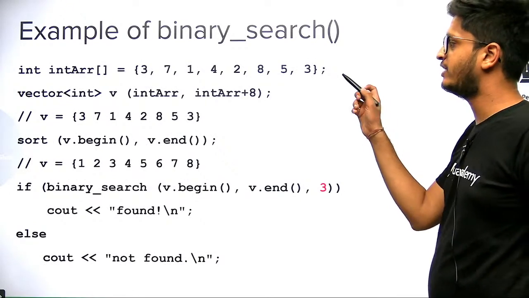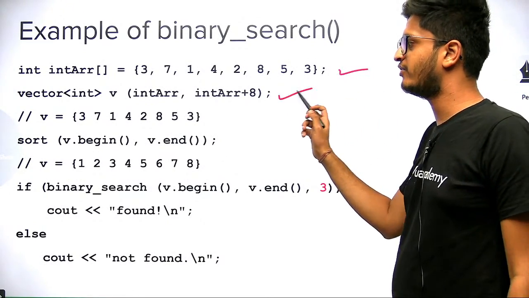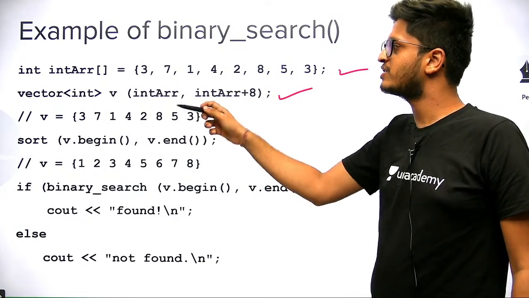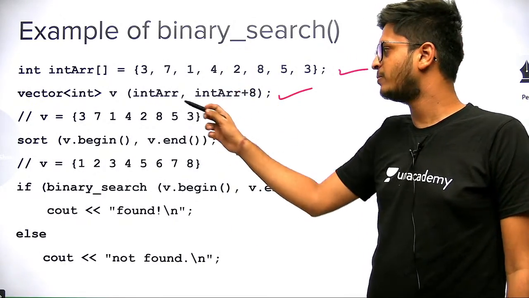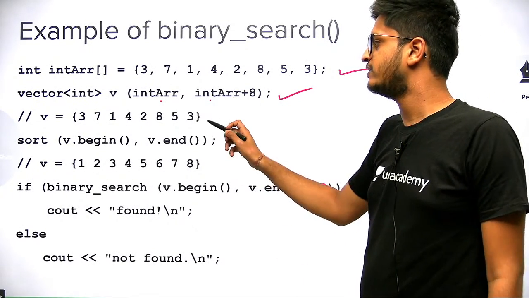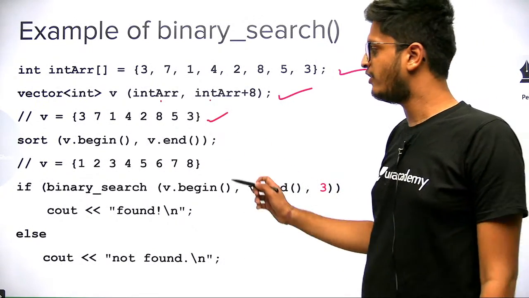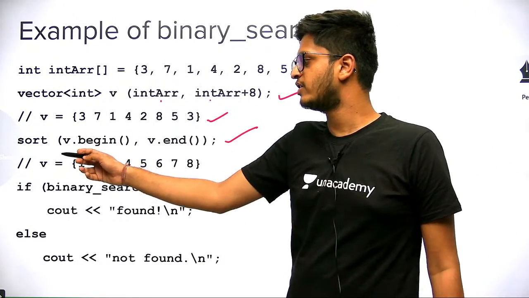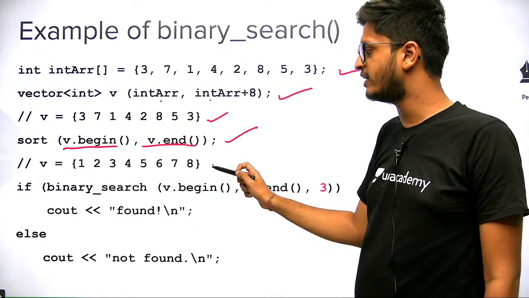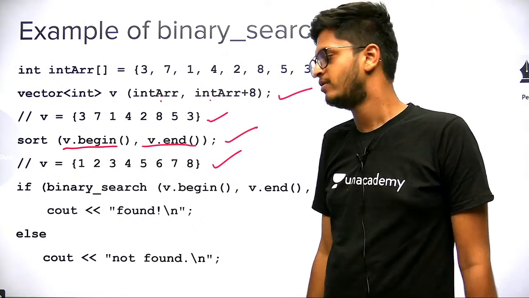So here we have the integer array. We have created a vector of it. We have seen this in the previous lecture: you can create a vector using an array. You just have to pass the pointers. Cool. So this vector will look like this. Now we have sorted it using the sort function, v.begin, v.end. So now it will look like this: 1 2 3 4 5 6 7 8.